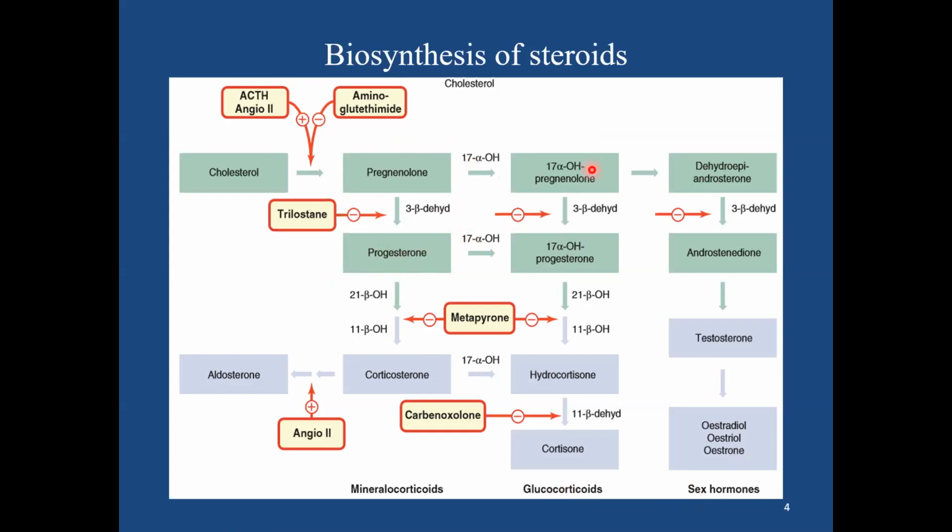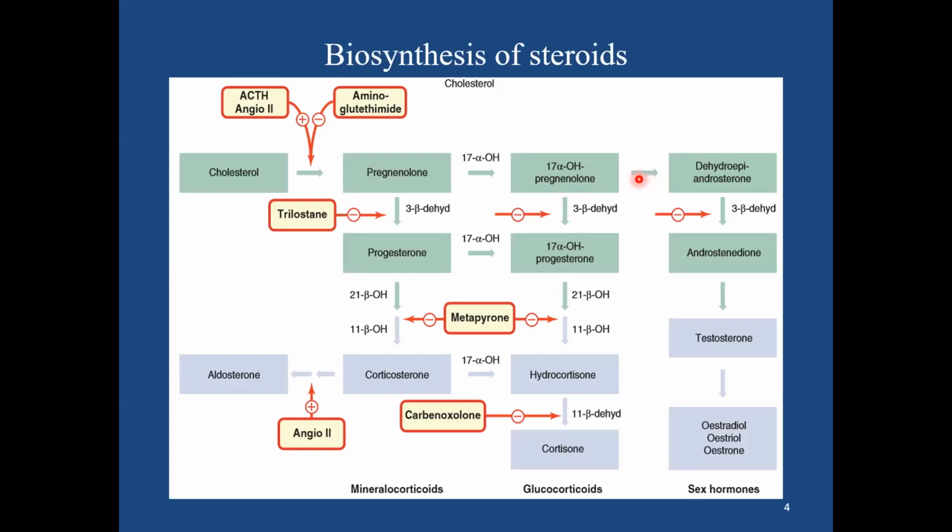Coming to the next, the glucocorticoid pathway, pregnenolone in the presence of 17 alpha hydroxylase is converted to 17 alpha hydroxy pregnenolone, and in the presence of various other enzymes like 3 beta dehydrogenase, 21 beta hydroxylase, and 11 beta hydroxylase is converted into hydrocortisone, which once again in the presence of 11 beta dehydrogenase is converted into cortisone, which is the predominant endogenous glucocorticoid.